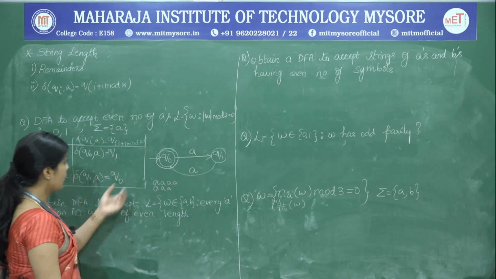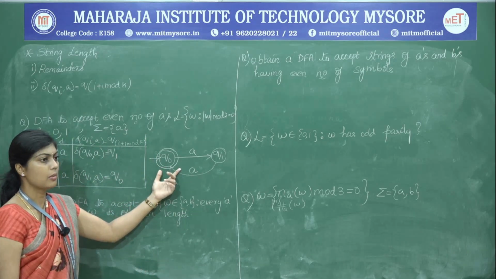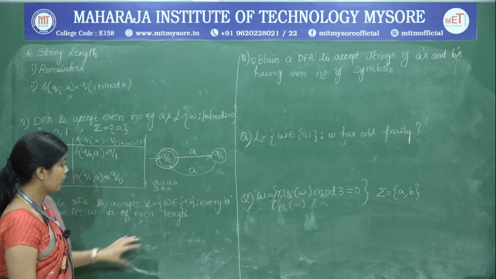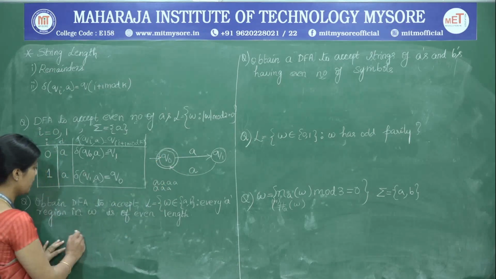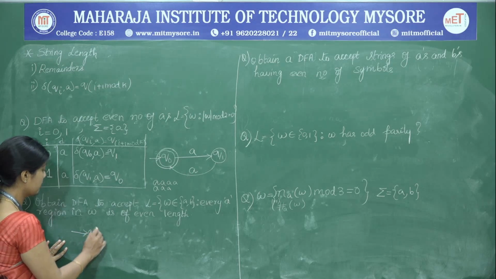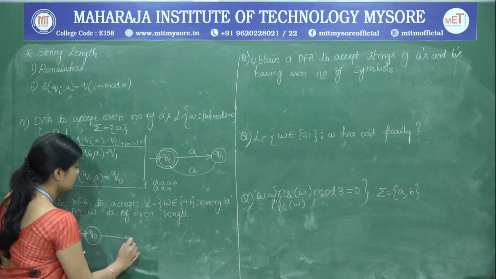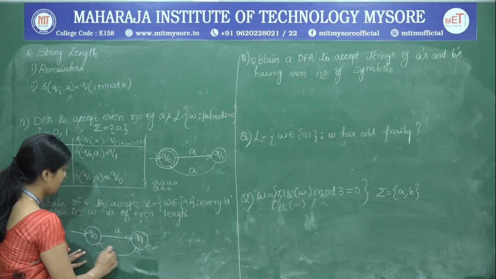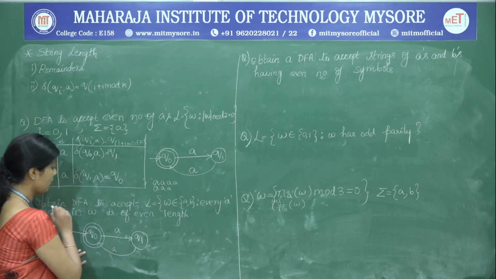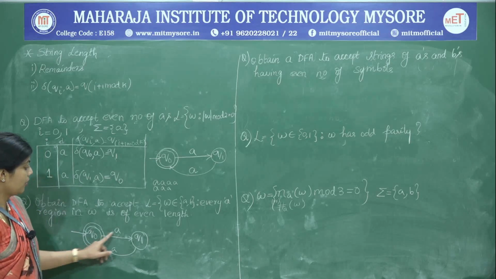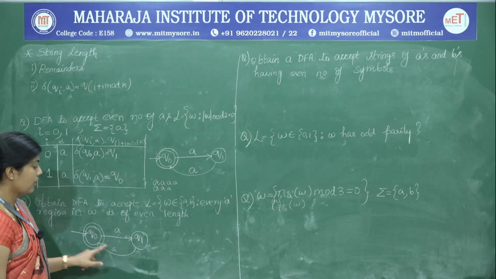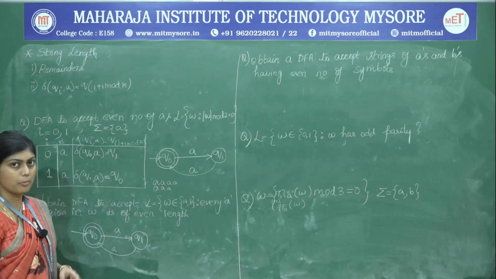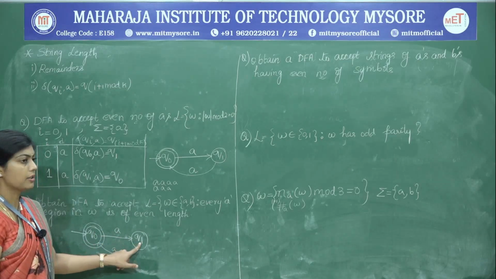Therefore, we have already formulated the diagram which has got even number of A's. So this can be included directly into the problem. So we have Q naught, we have Q1, and A and A. So this is the final state. So now we are making sure that there are even lengths of A's. Now we have to frame the transitions on B for both Q naught as well as Q1.